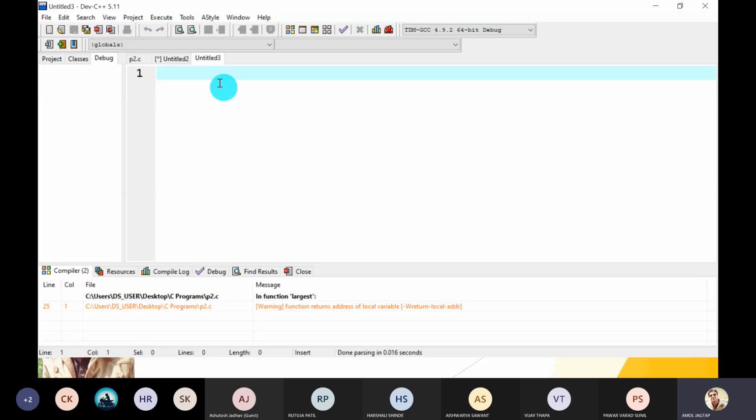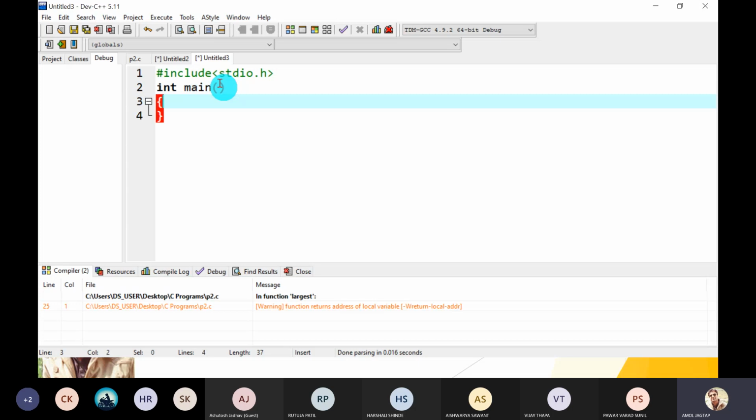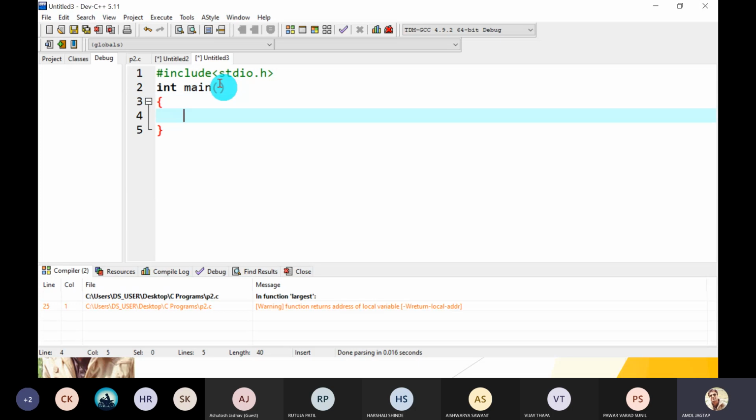Next, we will see how to print the value of any variable and how to display the address of that particular variable. So first, #include stdio.h, that is the standard input output header file. Next, int main function. Here let's take one example.